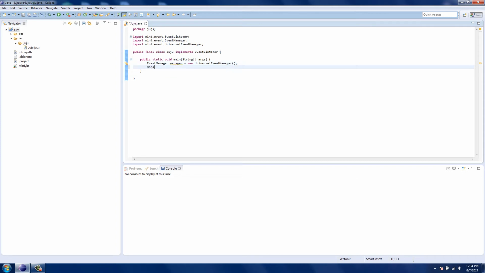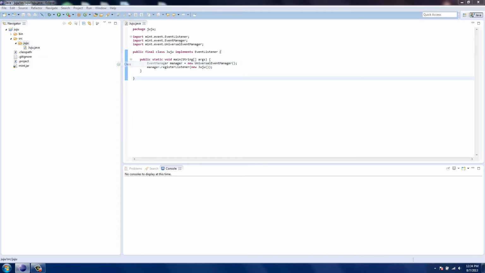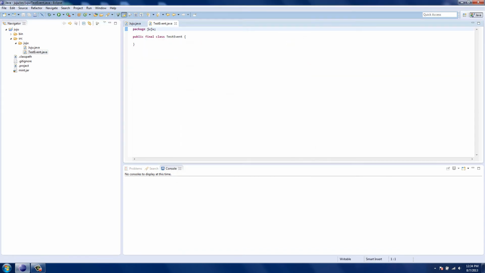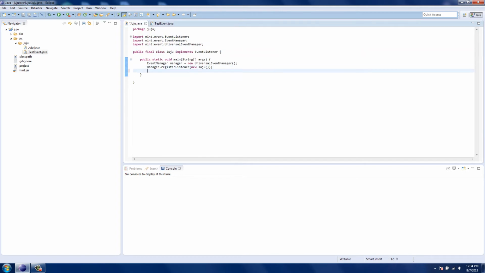So let's go ahead and register that. Okay, we got that registered. So now let's make an event. This is also one of the hardest things you can ever do. It just goes to show how hard this is to use. Make an event. Alright, there's our event. So now we can go ahead and call manager.dispatchEvent, new TestEvent.